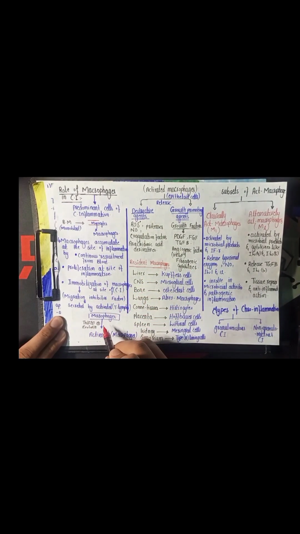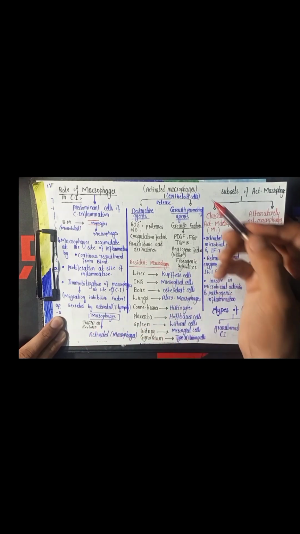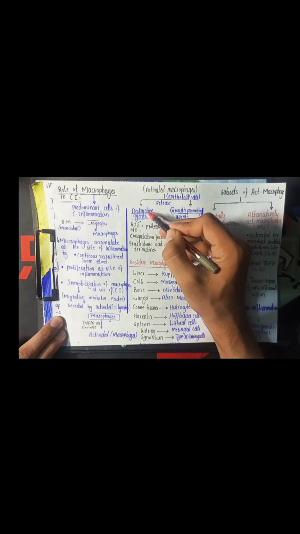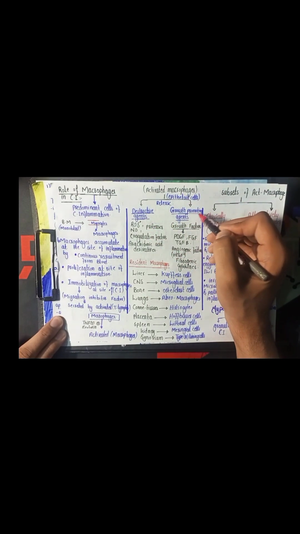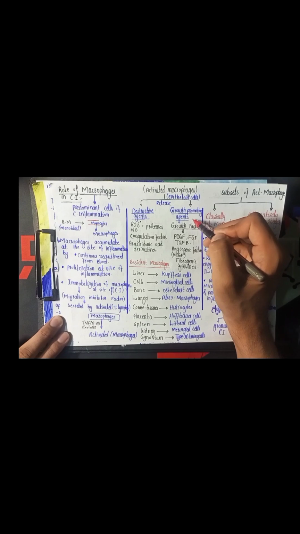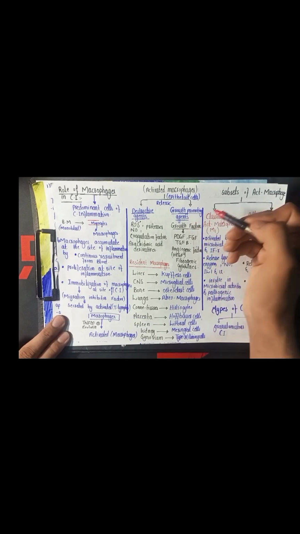And these macrophages are activated, and the activated macrophages are known as the epithelioid cell, and they are activated due to a tumor necrosis factor released from the helper T cell or the exotoxin. And the activated macrophages then release destructive agents which cause destruction of the tissue, or they also release growth promoting agents which lead to the healing or the repair of the tissue.